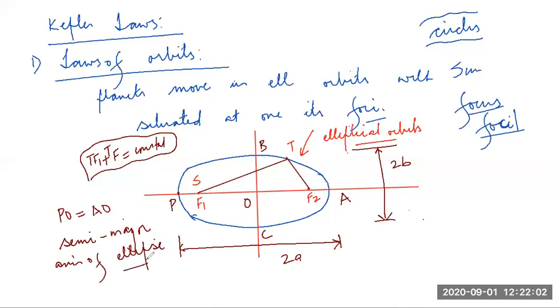All right, guys. Now, a special case. When F1 and F2 come closer and merge with O, the ellipse converts into a circle. Why don't you guys draw an ellipse today in such a way that TF1 plus TF2 is constant? You'll get a perfect ellipse. So this is your first law, the law of orbits.